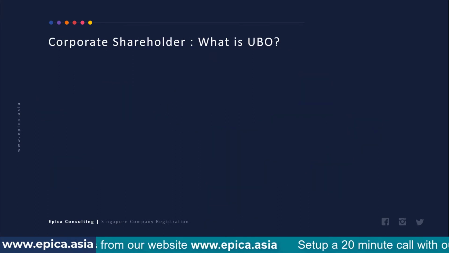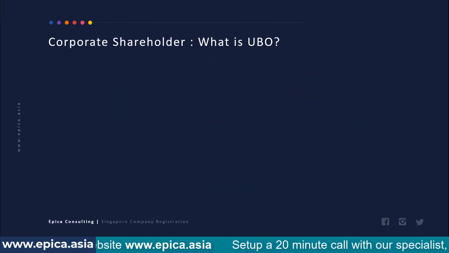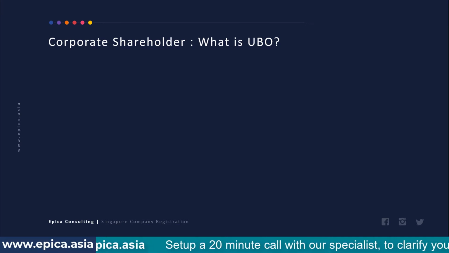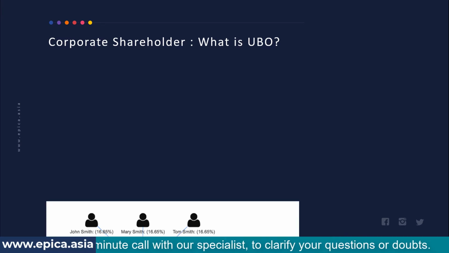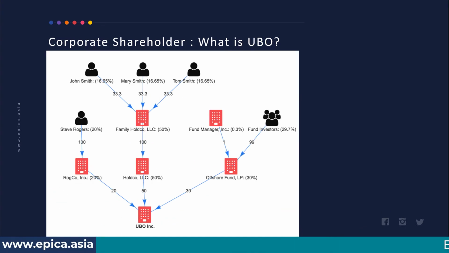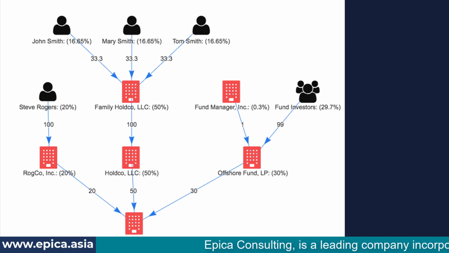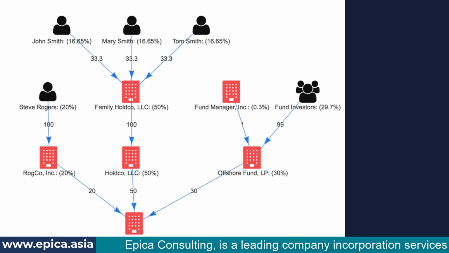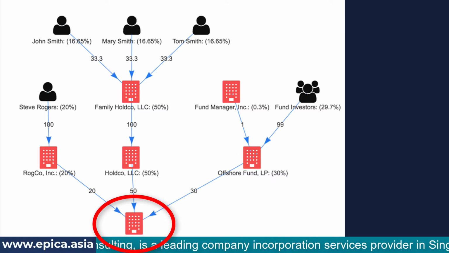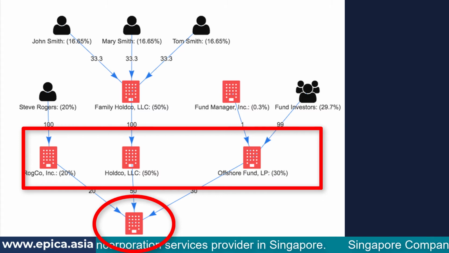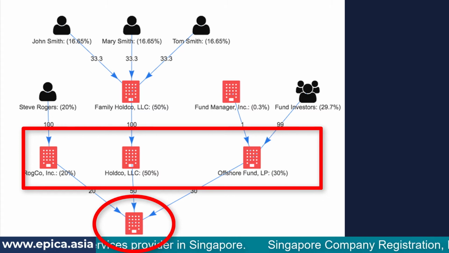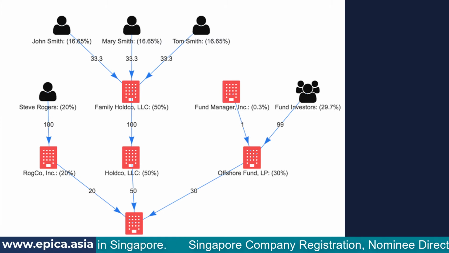So in case of a corporate shareholder, we need to identify the UBOs. UBO stands for Ultimate Beneficial Owner. This is also the person who makes the call for the company. Let's take an example. On this picture, you will see the icons in red color are the corporate entities and the items in black color are the people. As you can see, in this company, 20% of the shareholding is owned by Rocco, 50% by Holdco and 30% by Offshore Fund.